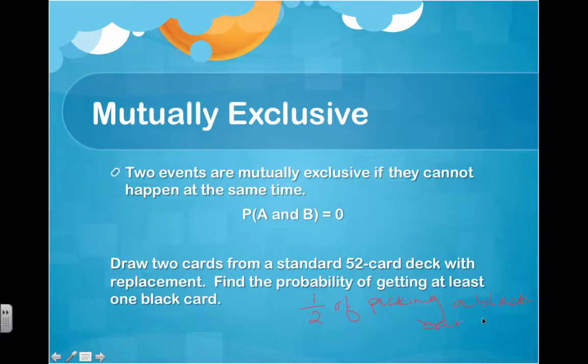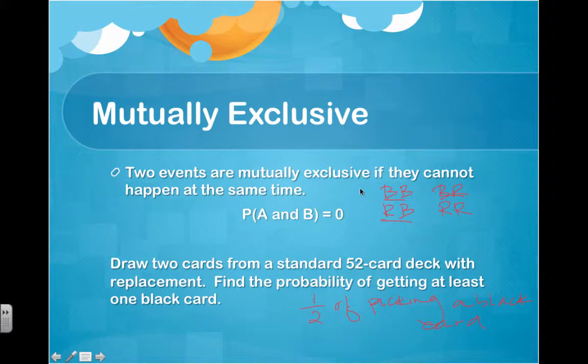Okay, so let's consider the 4 possibilities. They can be one of 4 things. We could pick a black and a black. We could pick a red and a black. We could pick a black and then a red, or we could pick 2 red cards. So, the likelihood of getting at least one black card would consider this case, and this case, and this case. So 3 out of 4 possibilities of getting at least one black card.